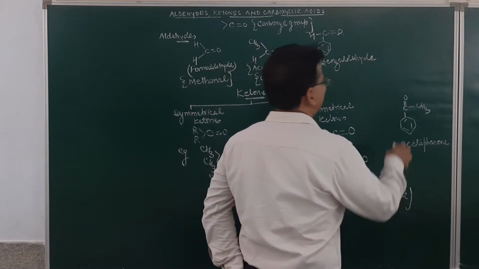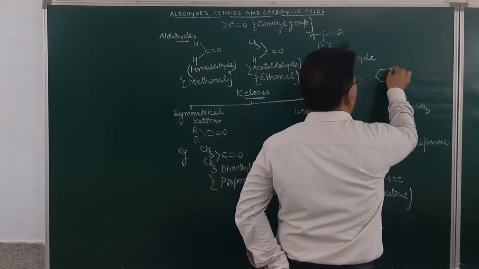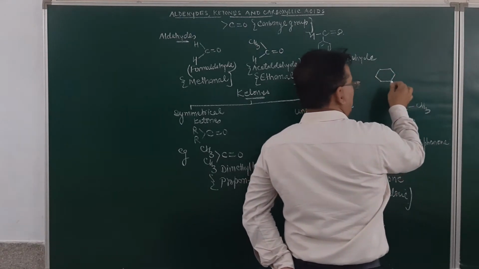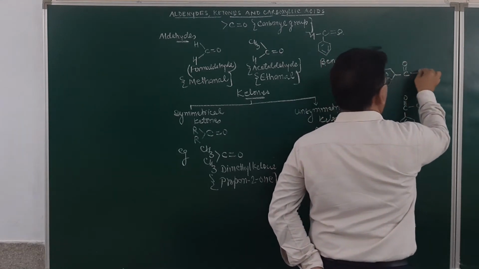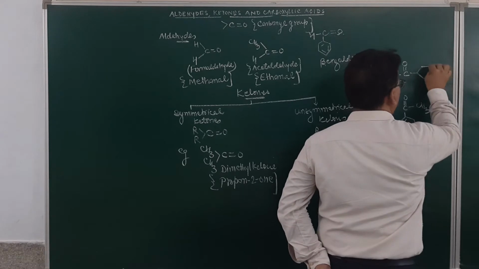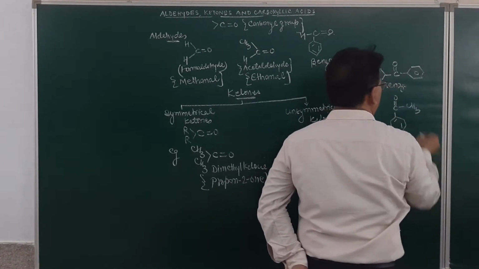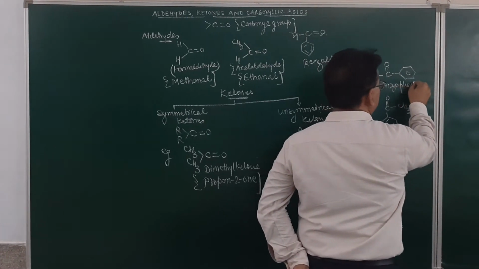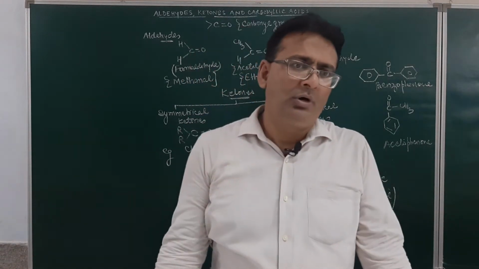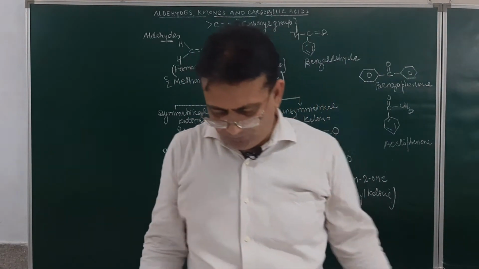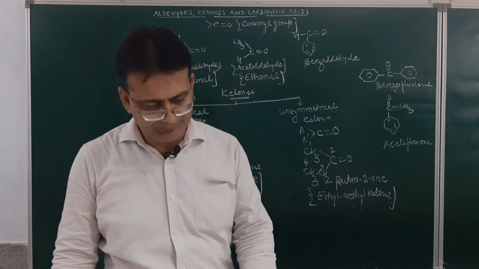Now if we write the group in this manner, suppose we have this group, it will be benzophenone. So this is acetophenone, and then we have benzophenone. So ketones are those carbonyl compounds in which two alkyl groups are attached to the carbonyl carbon.